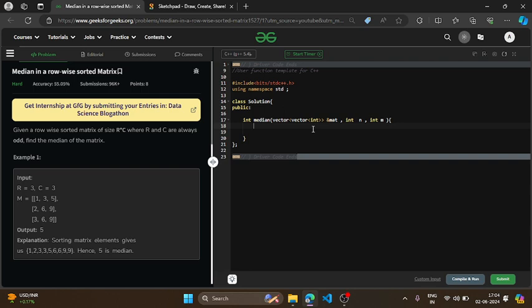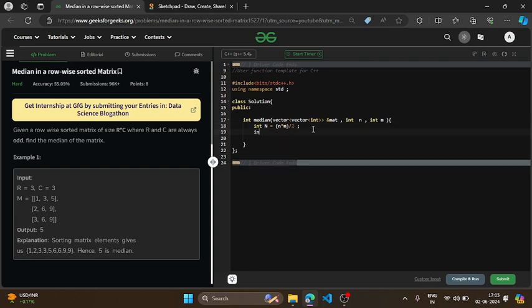Now you will ask how we are going to calculate the number of elements which are less than or equal to our median. I will be using binary search for that also. And in that particular problem, I will tell you how to approach this. Let's first start with the question. So here my n is n into m by 2. Initially low and high I'm setting as int min and int max.